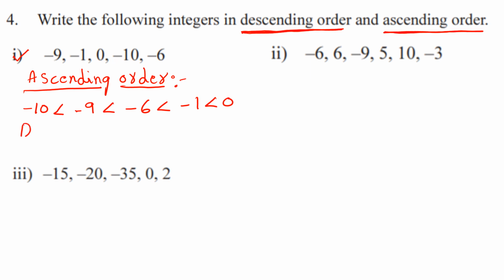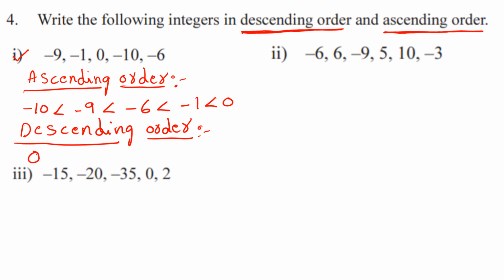Now write the descending order, children. Descending order. How can we write it? Among these integers, 0 is greater, right? First write that 0. Now we use the greater than symbol here. When we write the descending order, we use the greater than symbol. 0 is greater than minus 1, and minus 1 is greater than minus 6. Minus 6 is greater than minus 9. Minus 9 is greater than minus 10. So these are the descending order, right?